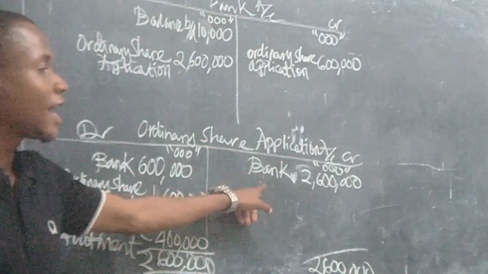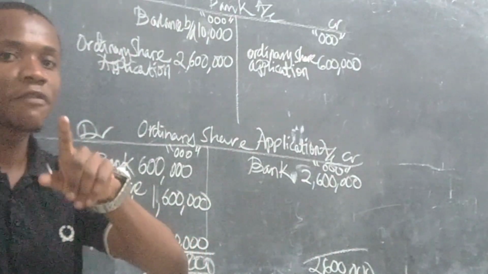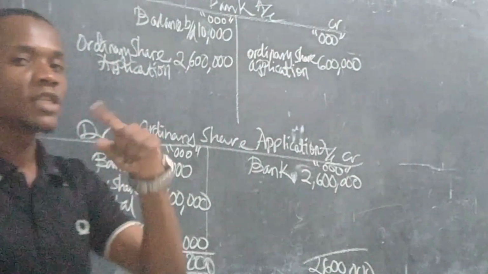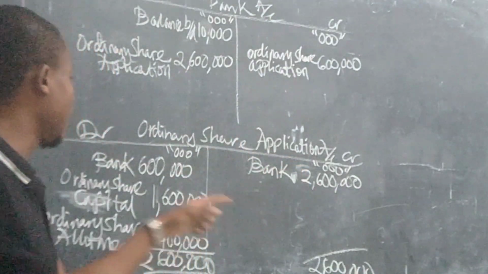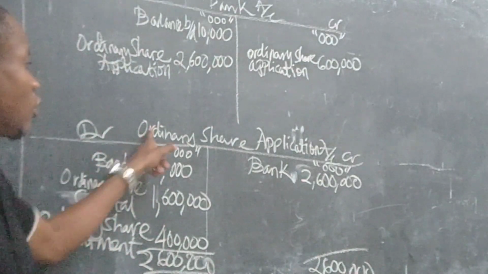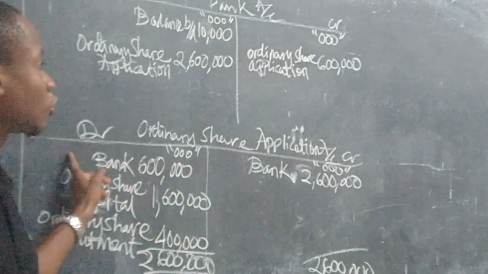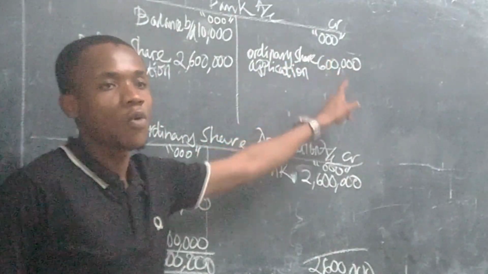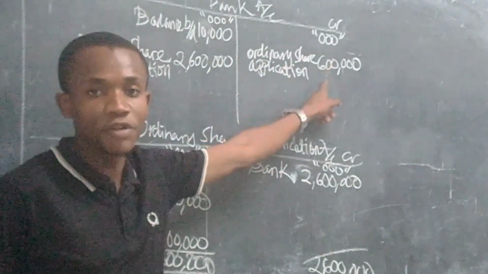After that, there were 15 million shares rejected. So 15 million times the application money, you get 600 million. On the debit side of ordinary share application, you say it goes to the bank account. Complete the double entry: ordinary share application, 15 million shares rejected, 600 million.